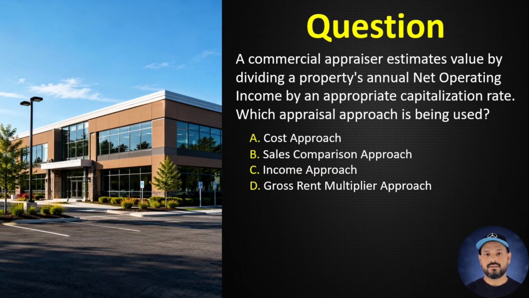Question number 30. A commercial appraiser estimates value by dividing a property's annual net operating income by an appropriate capitalization rate. Which appraisal approach is being used? A. Cost approach. B. Sales comparison approach. C. Income approach. D. Gross rent multiplier approach. Correct answer C. Income approach. The income approach converts anticipated income into an estimate of value.